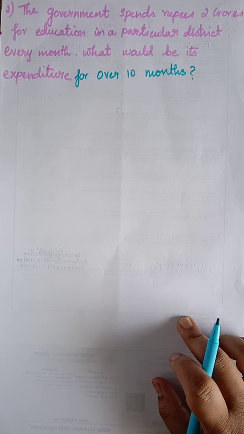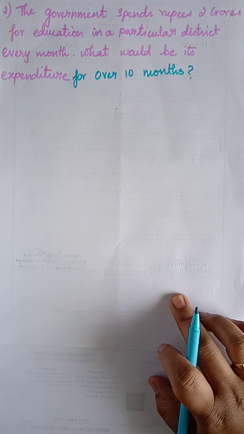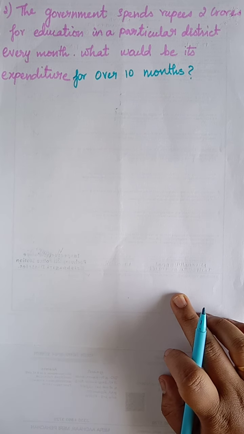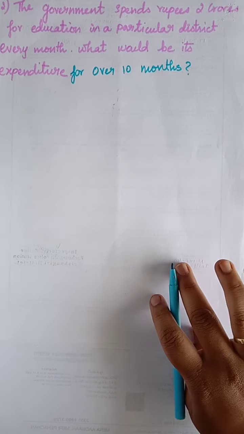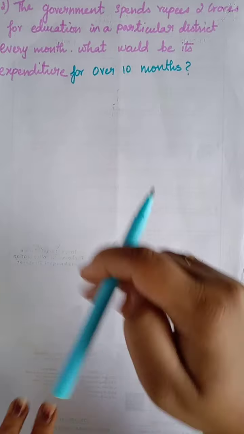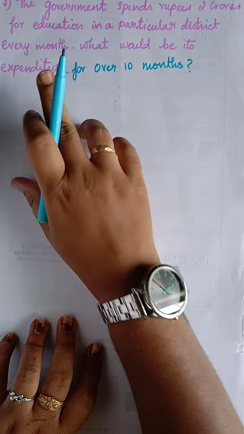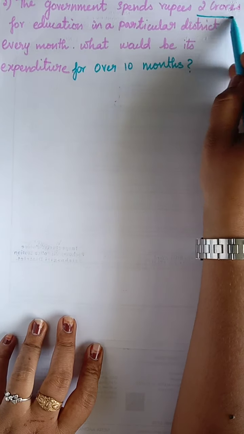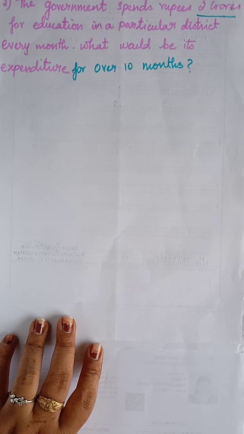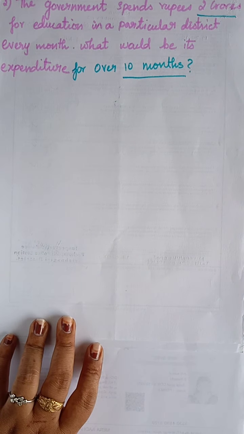Okay, now what could be its expenditure for over 10 months? Now see here, the government spends rupees 2 crore for education in a particular district for a month. For a month means, for every month means 1. So for one month, they are spending 2 crore, they have said. Okay? For 1 month they spend 2 crore, then for 10 months how much will they spend?